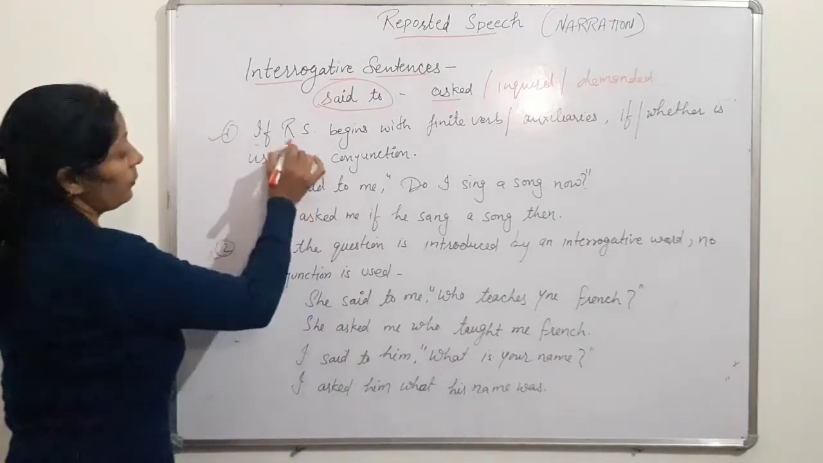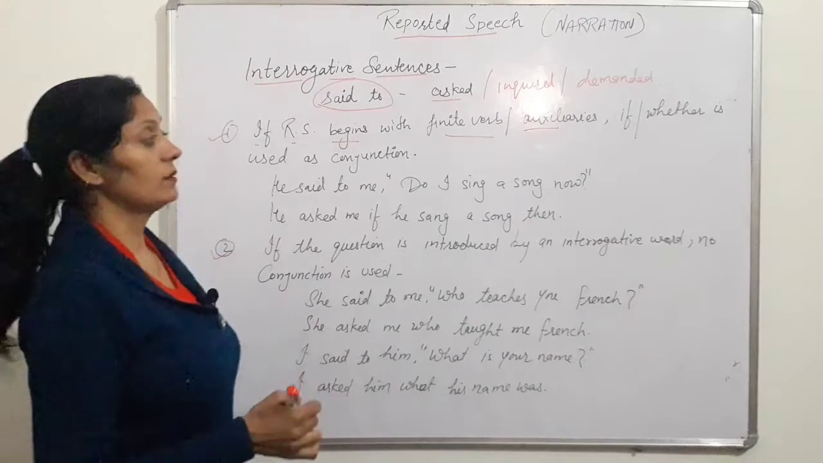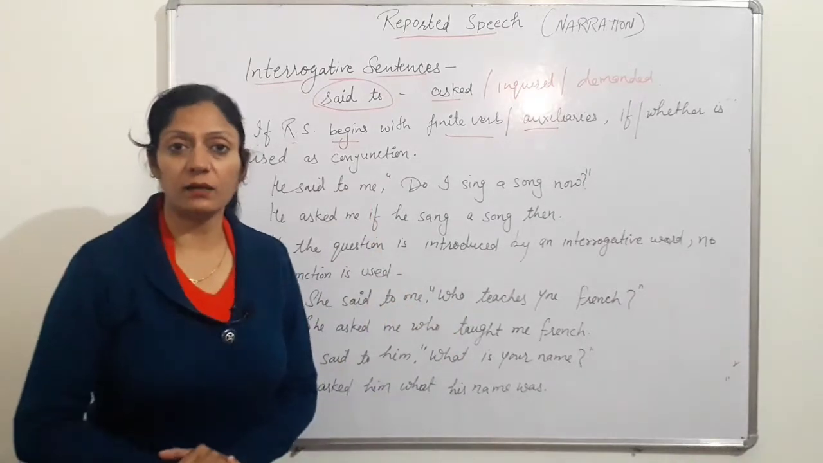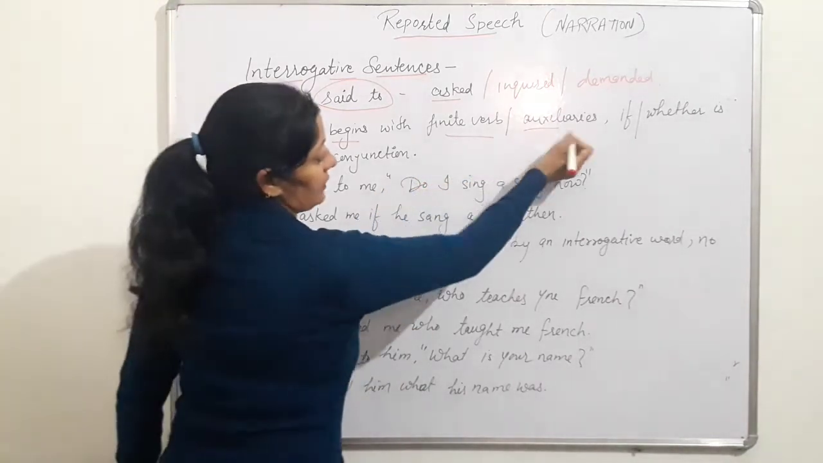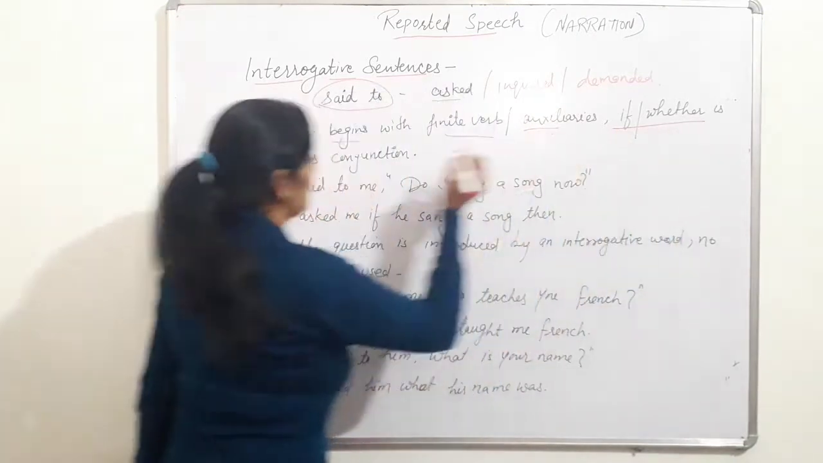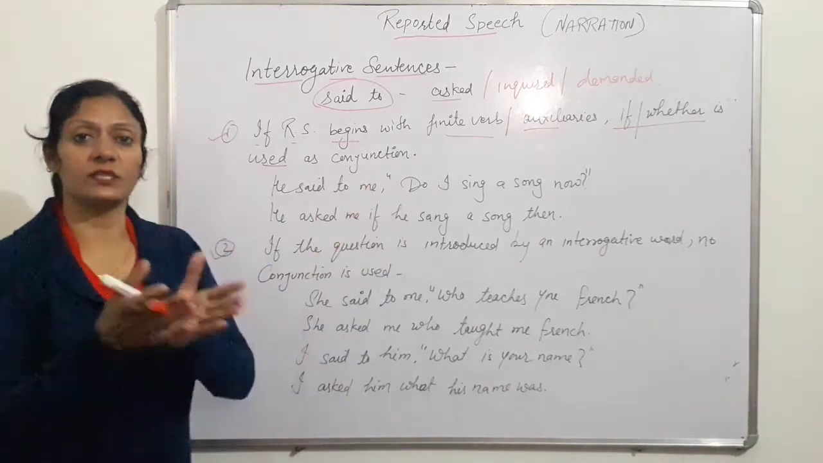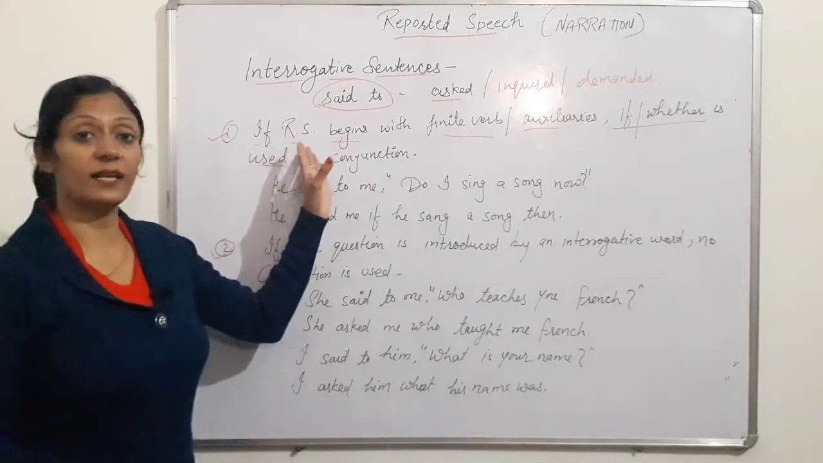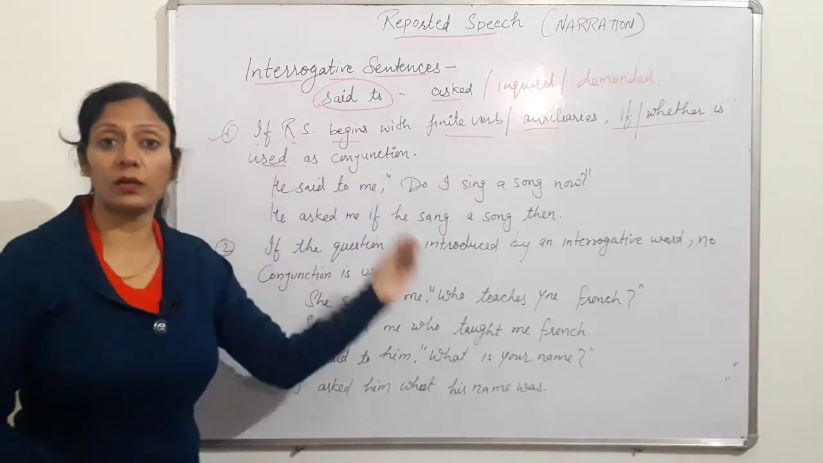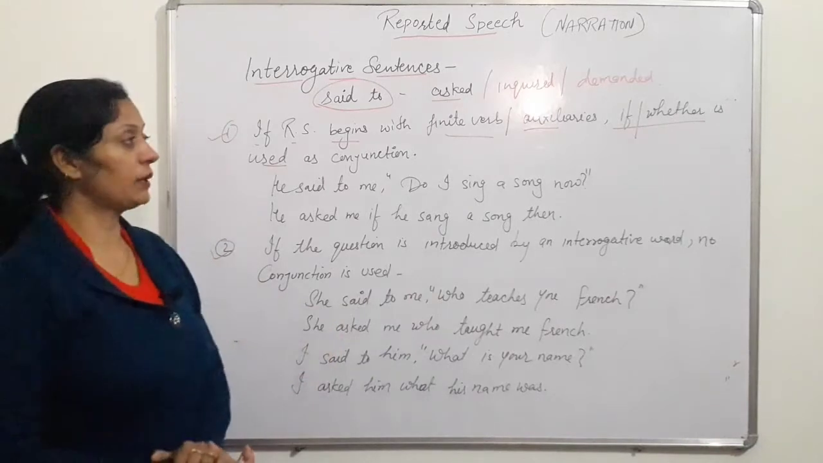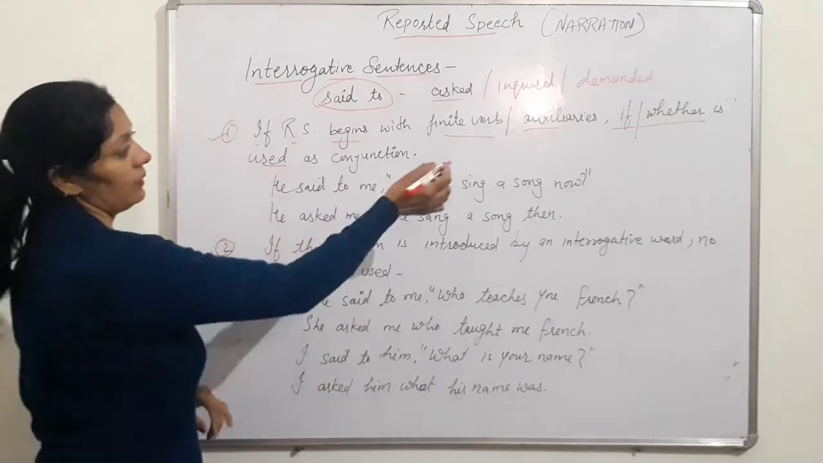First one, if reported speech begins with a finite verb or its auxiliaries. Suppose the reported speech starts with is, am, are, was, were, has, have, do, does. If it starts with auxiliaries, the conjunction if or whether is used at the place of that. In affirmative sentences we use the conjunction that, but in interrogative sentences, if reported speech begins with auxiliaries, whether modal auxiliaries or helping auxiliaries is, am, are, was, were, has, have, do, does, did, we use if or whether.